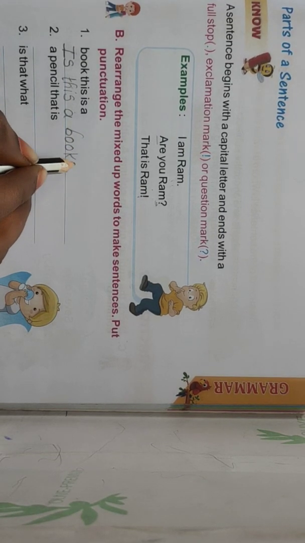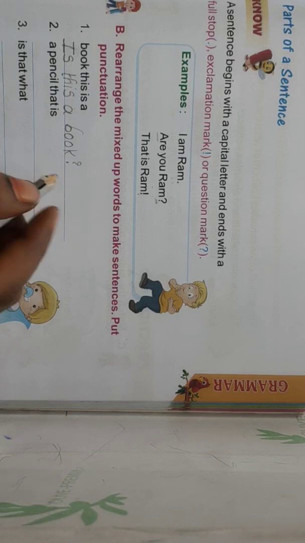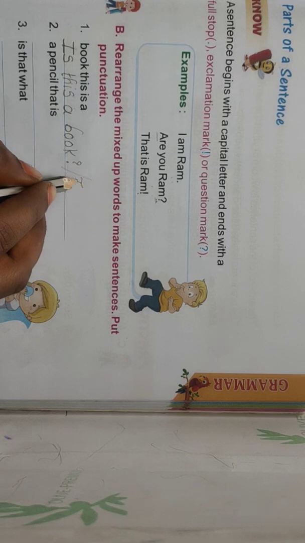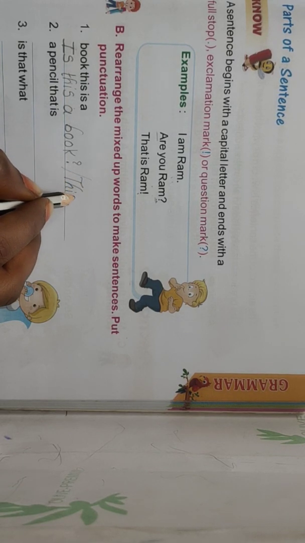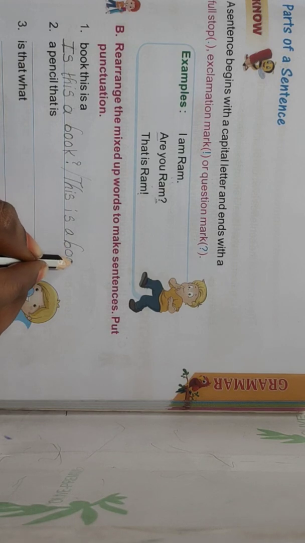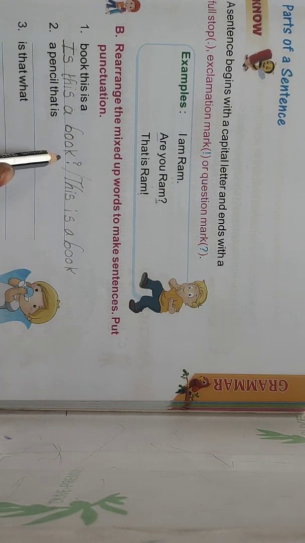This is a question, so we have to write a question mark. Or this is a book. In that way also we can write. First, is this a book? I am asking a question, so I have to write a question mark.